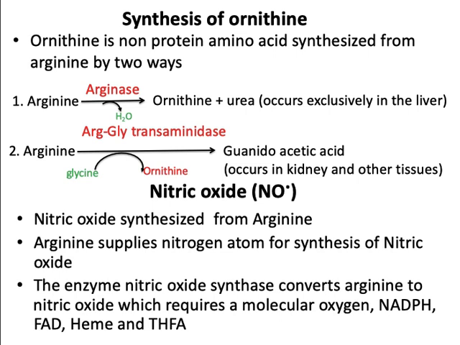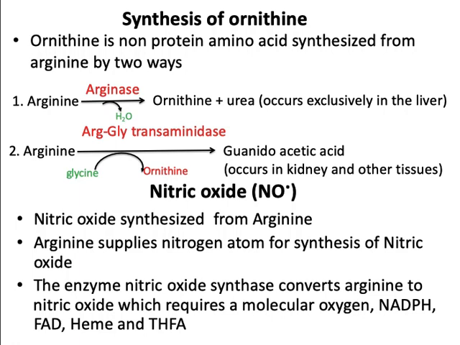Coming to synthesis of ornithine from arginine. Ornithine is a non-protein amino acid synthesized from arginine in two ways. Number one, arginine converts to ornithine and urea with the help of the enzyme arginase.